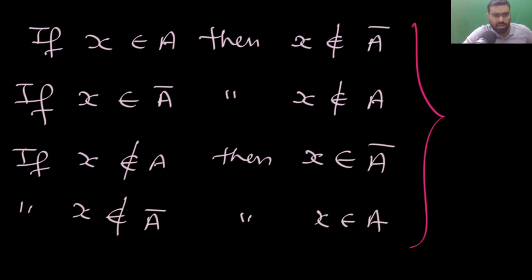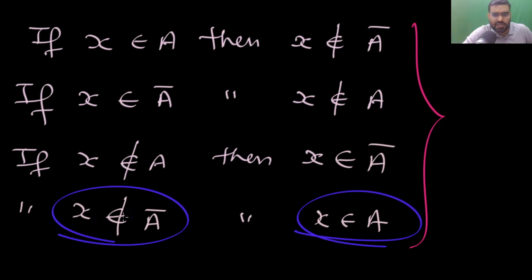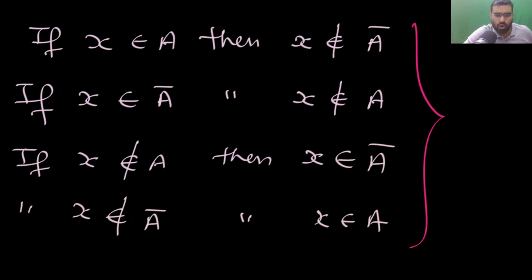That is the meaning of complement. So very simple, this is the definition of complement.